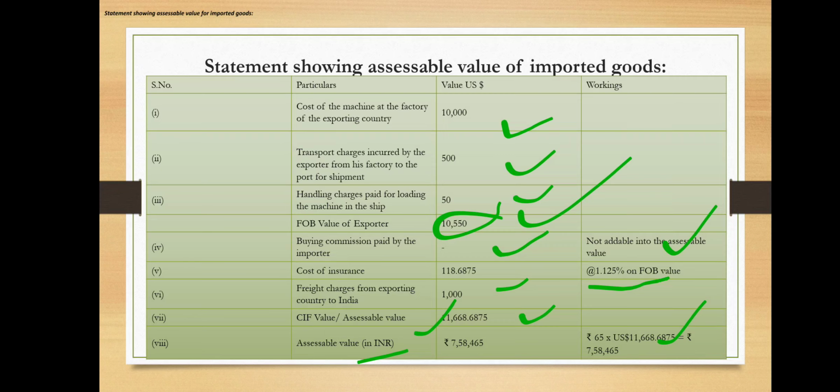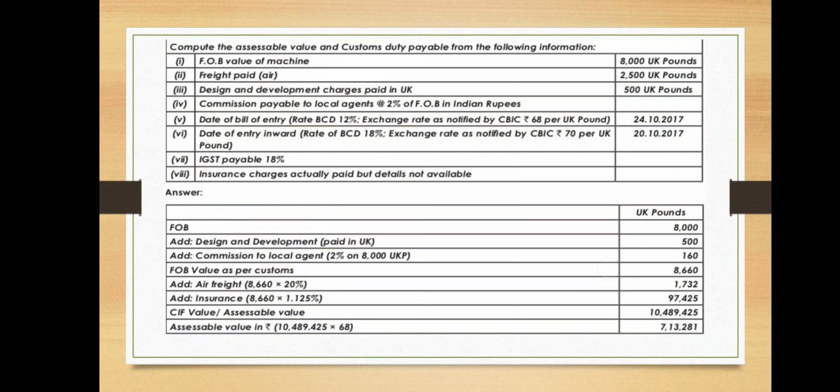So one more problem we will see. Okay, so this is different from the previous problem. Here we need to calculate the assessable value along with the custom duty payable.